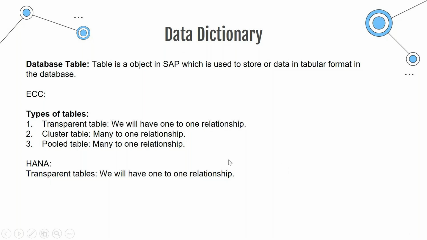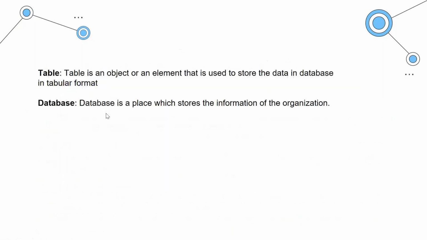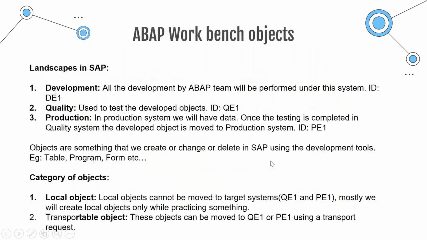So in the ECC system, we used to have different types of tables. I told you this when discussing the differences between ECC and HANA. In ECC we have multiple categories of tables, while in HANA we only have one category of tables. This is part of the data dictionary.